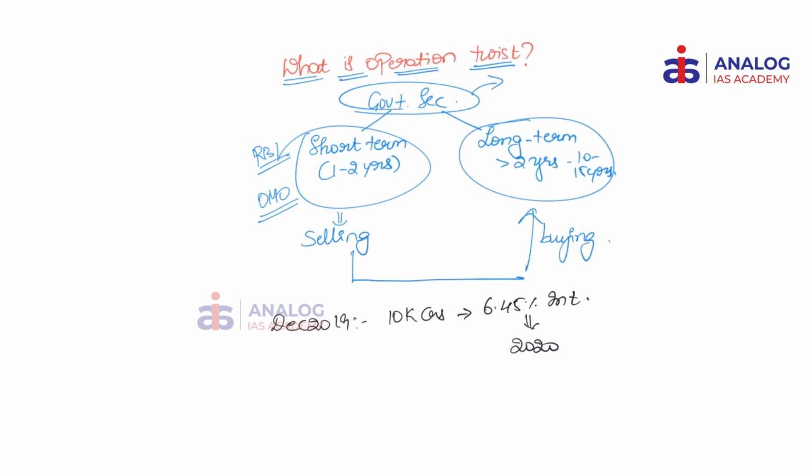So as a part of this operation, in December 2019, RBI has sold nearly 10,000 crores worth government securities which had an interest rate of 6.45%. So these government securities were set to mature in the year 2020. The reason for doing all this is RBI has not been so successful in ensuring that banks are passing on the rate cuts.